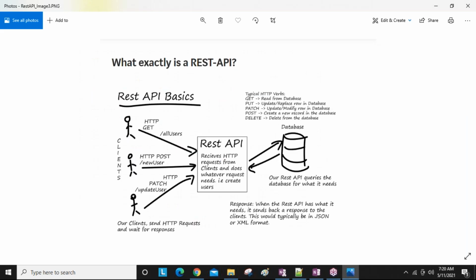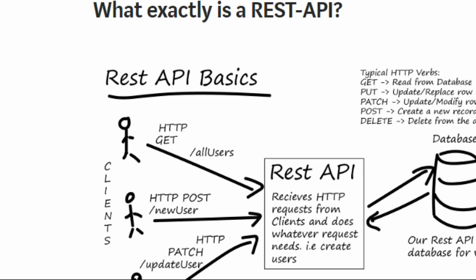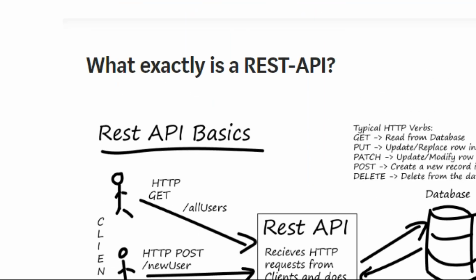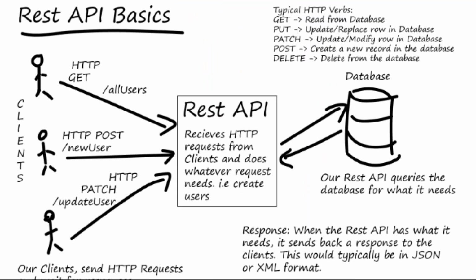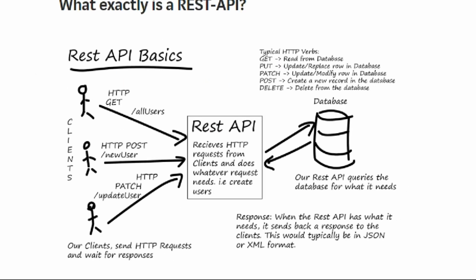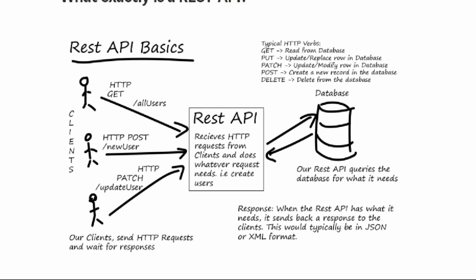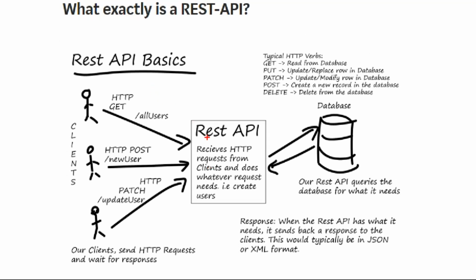Here you can see one more thing. What exactly can a REST API do? This is explained clearly here. In this page, we have the REST APIs. What is the REST API main rule? A REST API receives the HTTP request from the clients, and it does whatever the request needs.